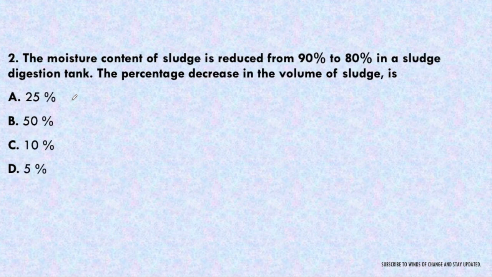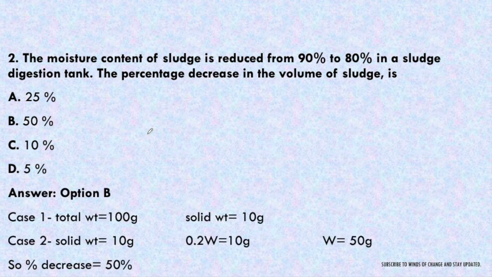Next question. The moisture content of sludge is reduced from 90% to 80% in a sludge digestion tank. The percentage decrease in the volume of the sludge. Initially it was 90% and finally it becomes 80%. There are two cases. So we have to find out the percentage decrease in the volume of the sludge, whether it will be 25%, 50%, 10% or 5%. In the environmental engineering revision video, I have already explained this and we are again solving this by the same method. The answer will be B, that is 50%.